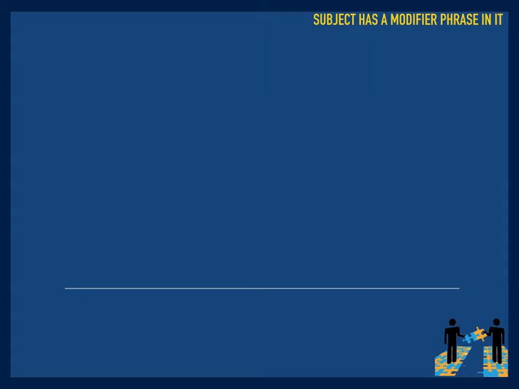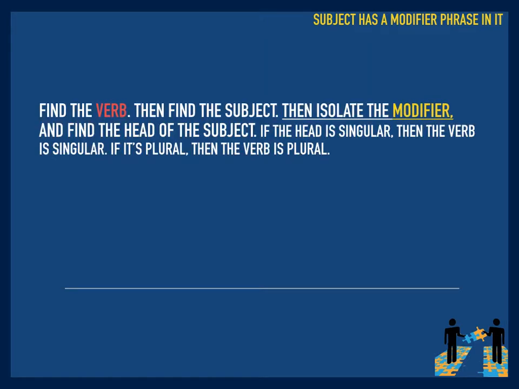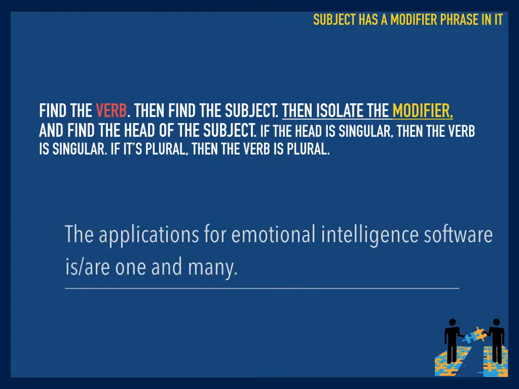All right. So what I want you to do with these next couple sentences, I want you to find the verb. Verb's fairly easy to find. Then I want you to find the subject and locate whether there's a modifier phrase, a part in the subject that's describing the thing that we might call the head of the subject, or the kind of boss of the subject. So check it out.